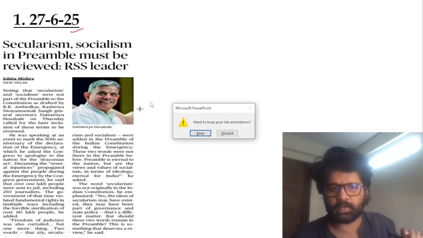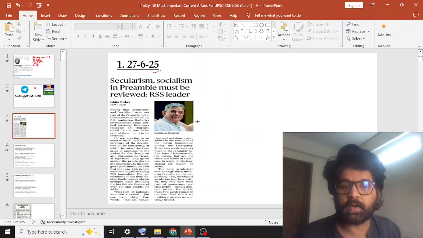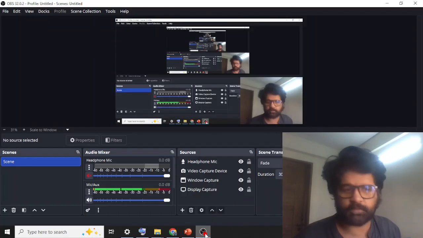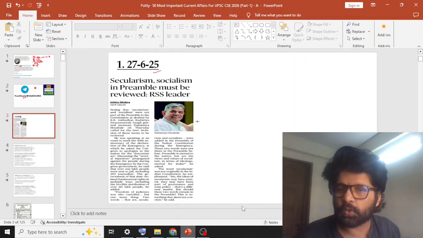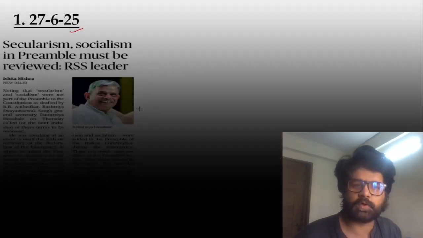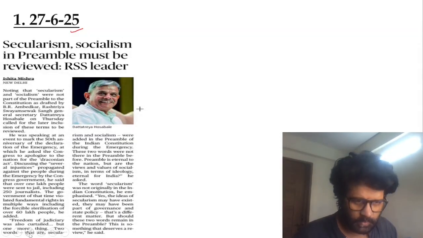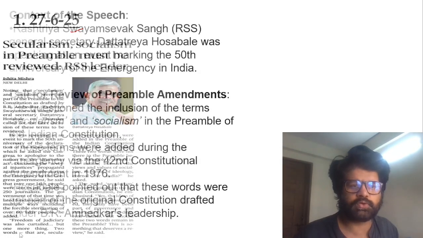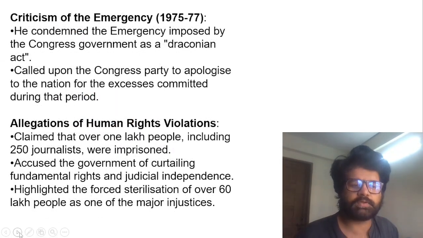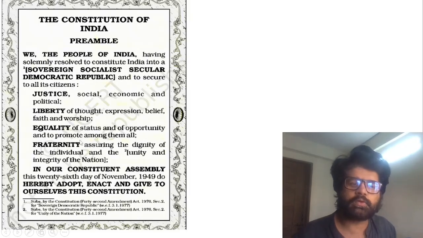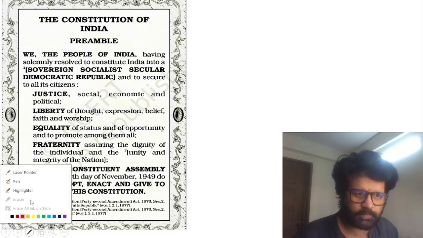The first most important article of polity is related to the preamble. Yes, everything is fine. So, the preamble: UPSC has already asked a lot of questions on the preamble. Let me show you the introductory part of the constitution, and we will see what is there in this article. And then UPSC has asked different types of things from this preamble.